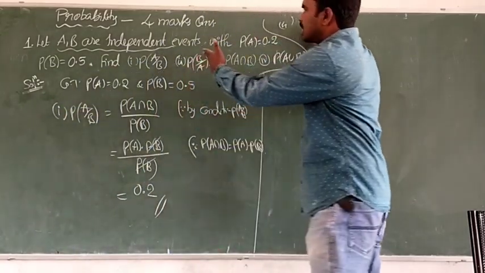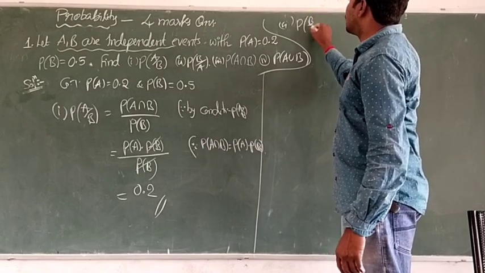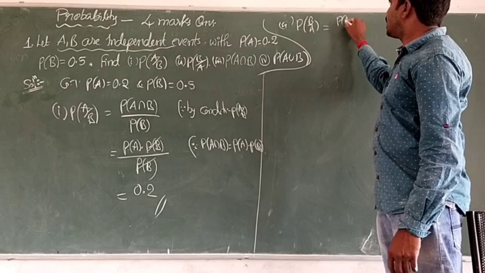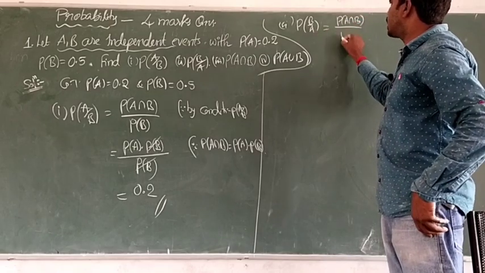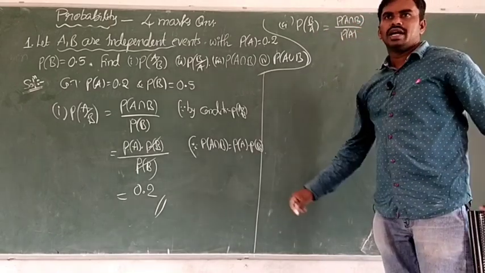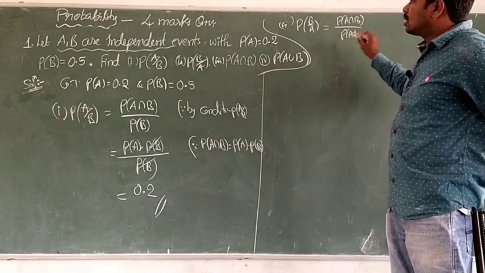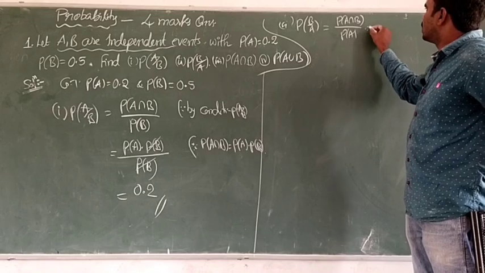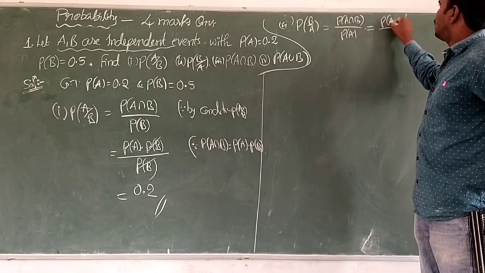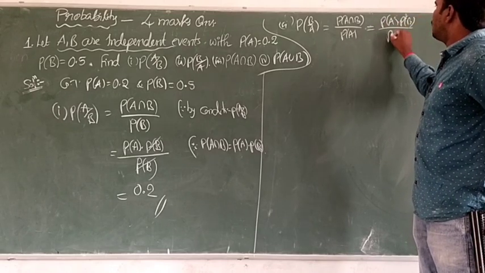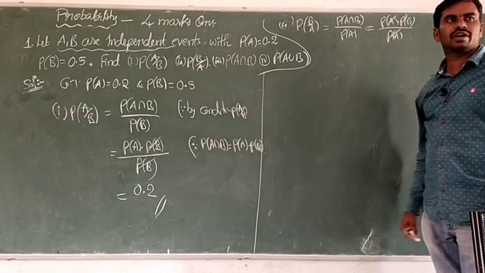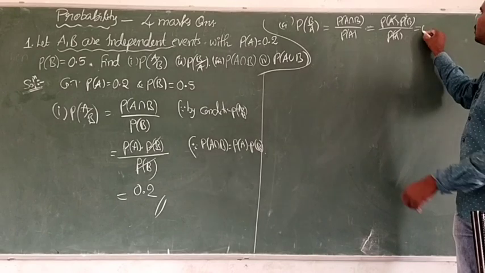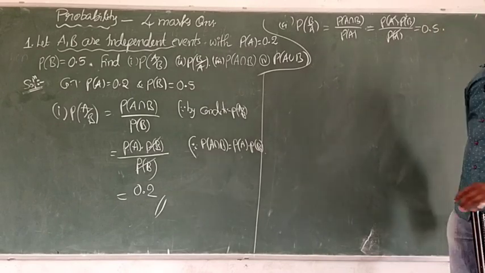Very simple. What is the second one? I think you can solve P of B by A. So which is equal, P of A intersection B by the denominator, P of A. Then can we simplify here? P of A into P of B by P of A. Here the probability of A gets cancelled, so the probability of B is remaining, that is given as 0.5. So this is the second question answer.